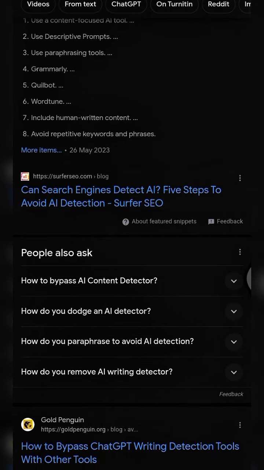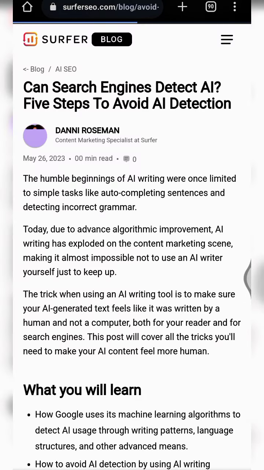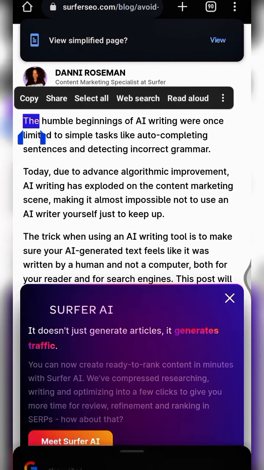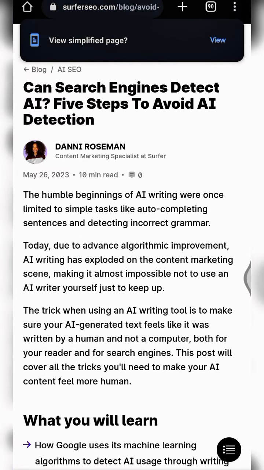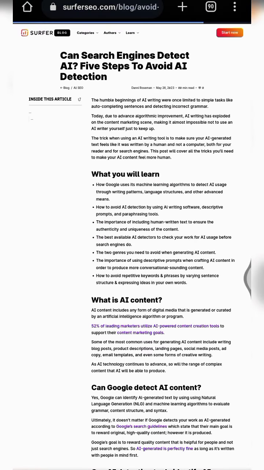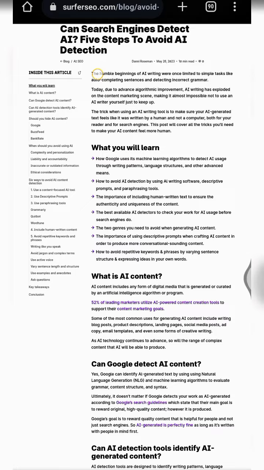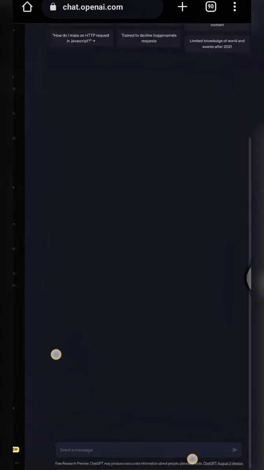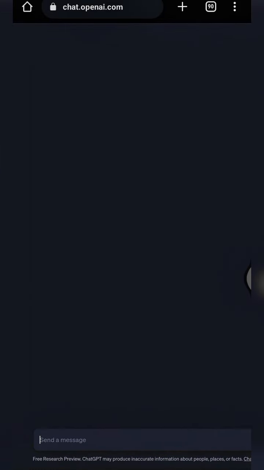For you to do that, you open the website. Once you do that, let's copy some of their contents. Let me switch to desktop mode. I'm trying to make this video as fast as possible, so I won't take your time. It's okay like this. So let's just copy, and then we go back to ChatGPT, and then we input our prompt right here.